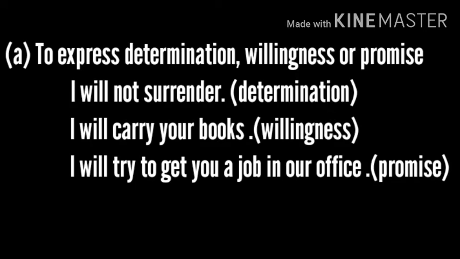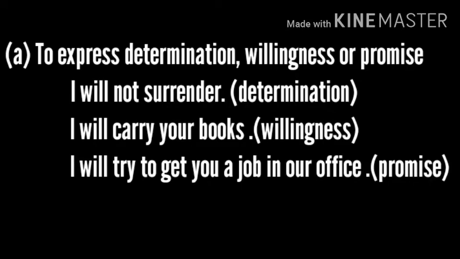What I said: determination, willingness, promise. I will not surrender, that is determination. I will carry your books, willingness. Generally, if someone asks, shall I carry your books? You will say, I will carry your books. This is the usage.